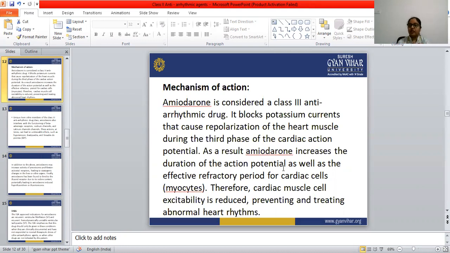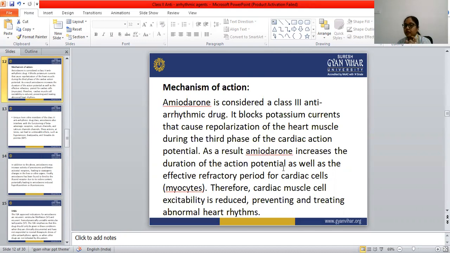During the third phase of the cardiac action potential, these potassium channels are responsible for repolarization of the heart muscle. So amiodarone blocks the potassium and increases the duration of the action potential. When potassium is blocked by amiodarone, what happens? That increases the duration of the action potential at the third phase, and it also increases the effective refractory period for the cardiac cells.